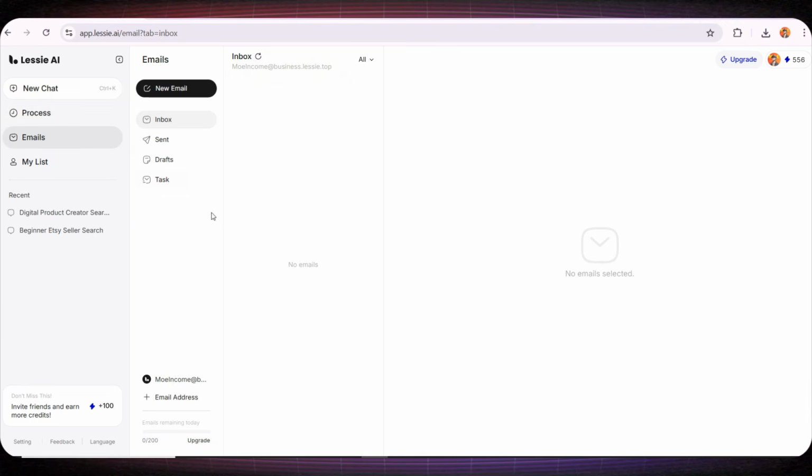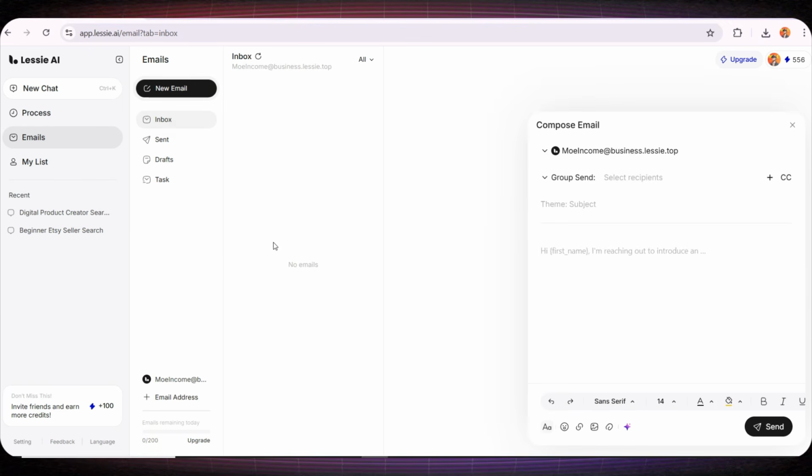If we go to the emails section, you'll also see that you can send very professional emails to the people you saved here, quickly and easily.